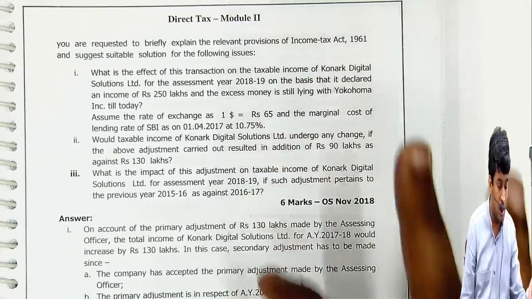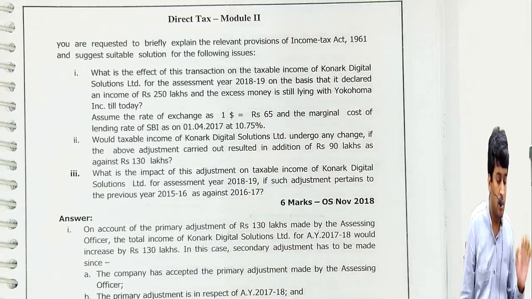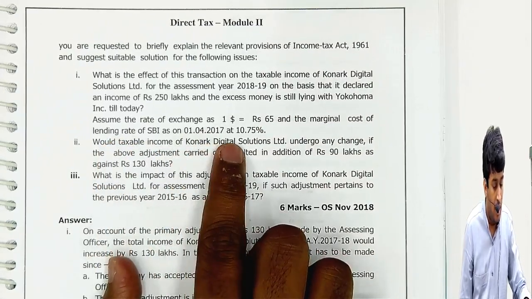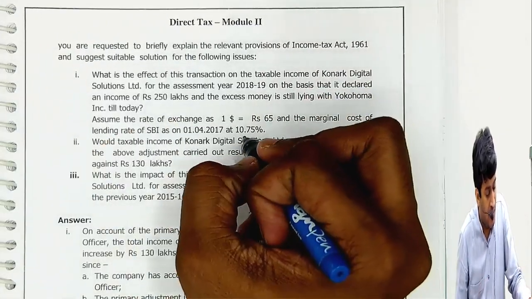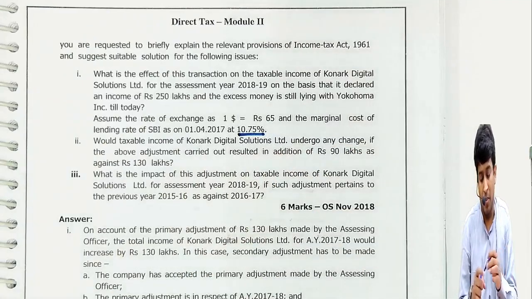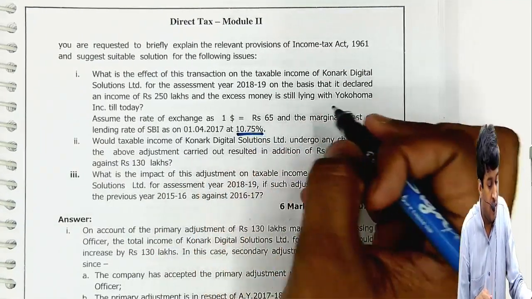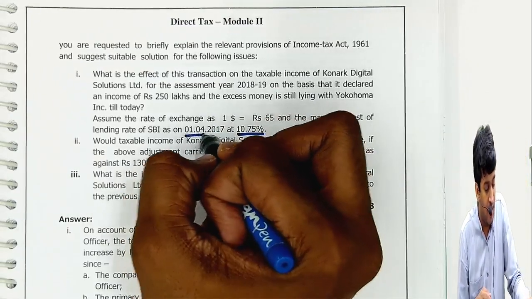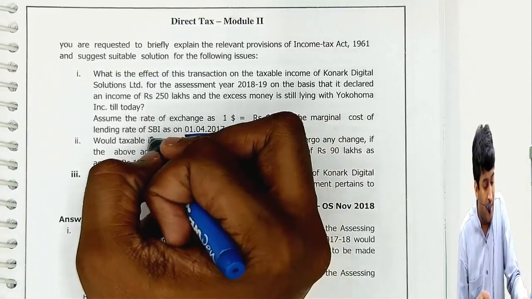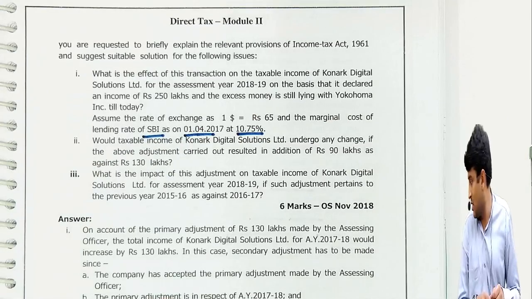That is what you have to write. And here the SBI rate is given as 10.75 plus I will add 3.5 also, and the conversion rate is also given. We'll take the 1st April date, which is also given, no problem. It means the transaction took place in Indian currency.